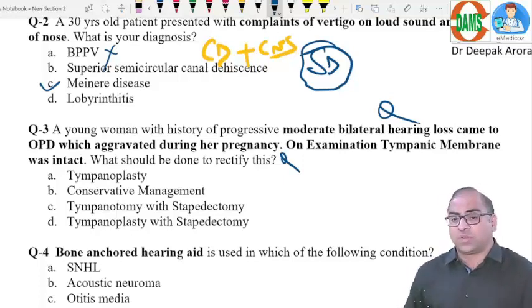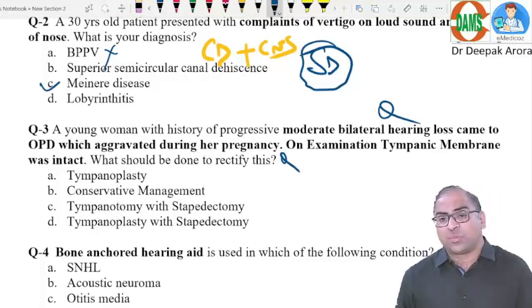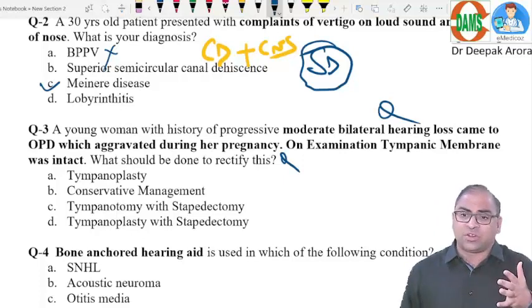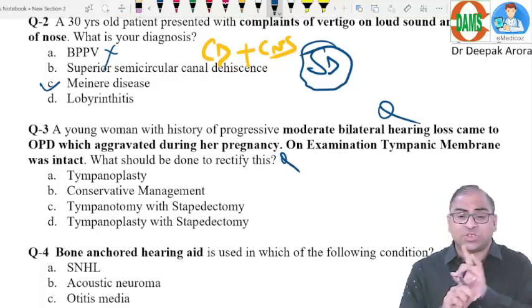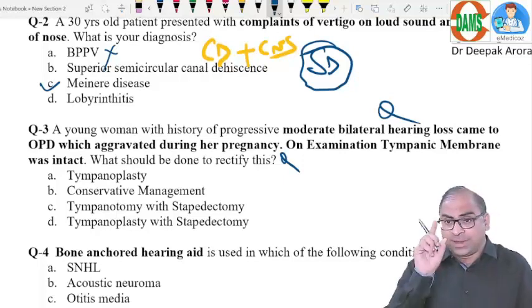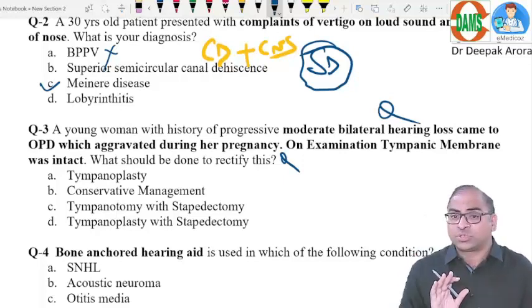Now just try to learn this point. Answering this MCQ, what is the treatment of otosclerosis? We go for stapes surgery. What stapes surgery? Fifty years back, stapedectomies. Now we are doing stapedotomies. Clear? But in the options, stapedotomy was not there. Any student, if stapedotomy was the option, that would be the best choice.